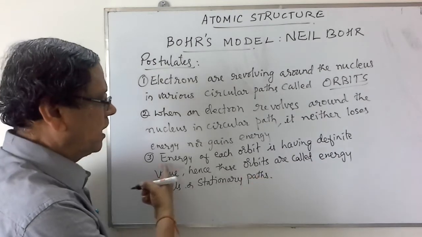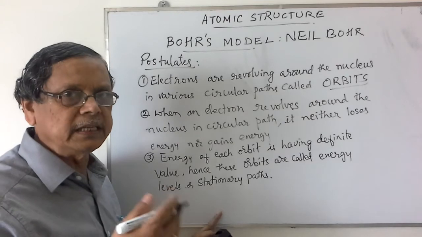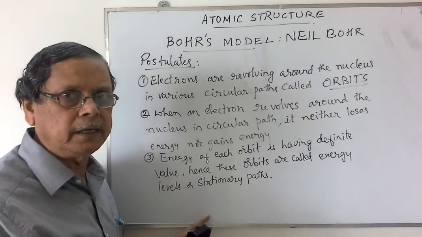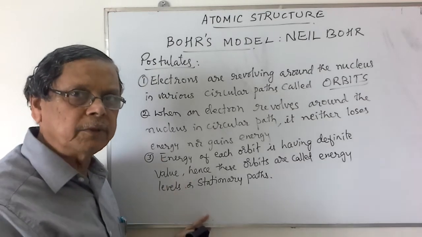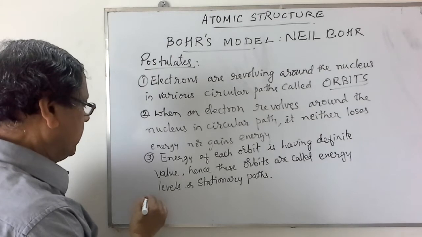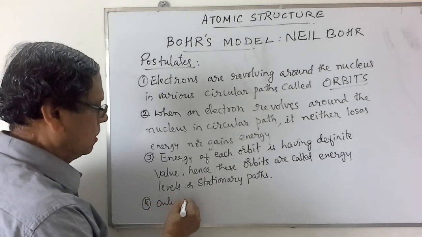So as long as the electron is revolving around the nucleus in a circular path, its energy is constant, or the energy of the orbit has a definite value. So the next postulate says that only those orbits are allowed